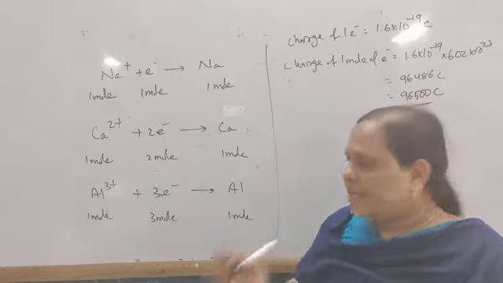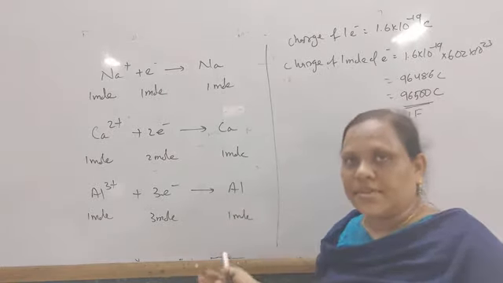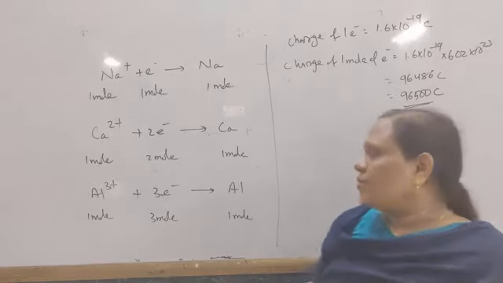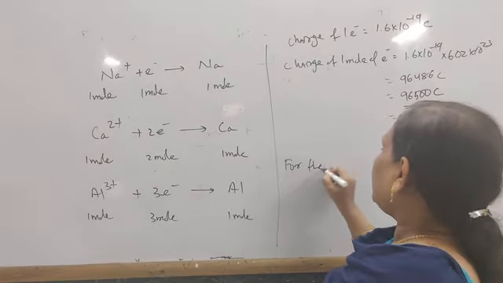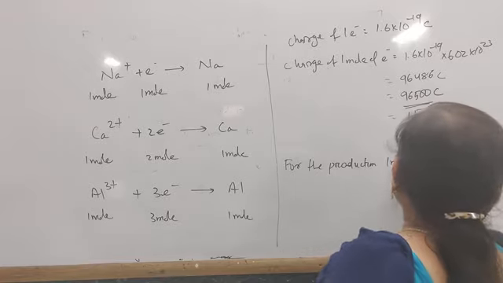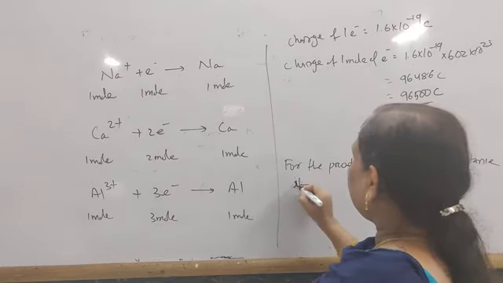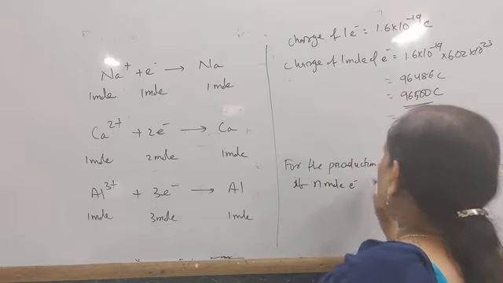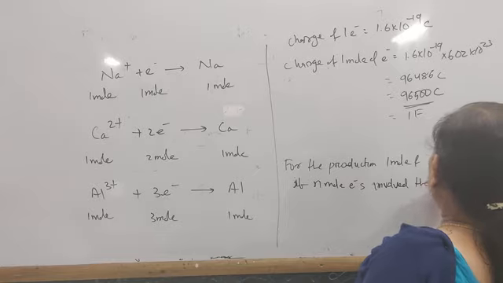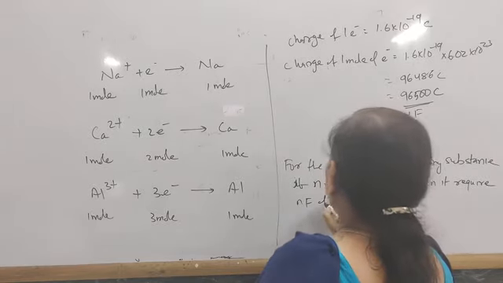So for the production of 1 mole of any substance, if n moles of electrons are involved, then it requires n Faraday of electricity.